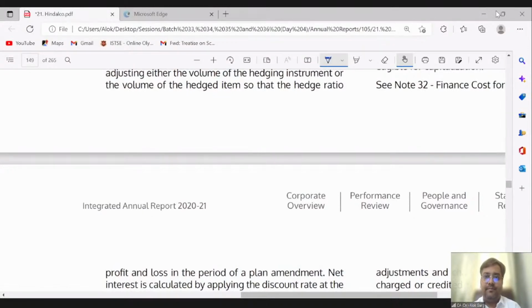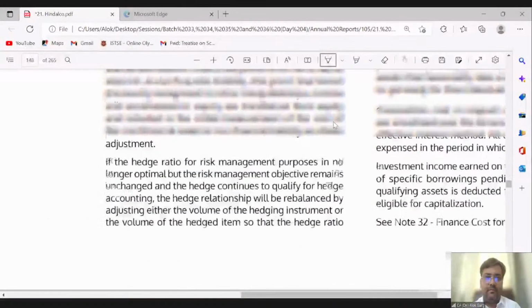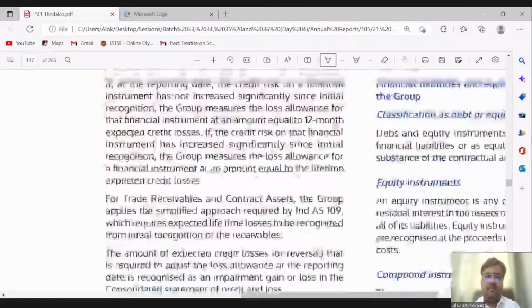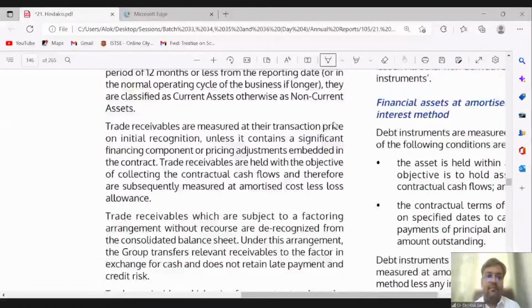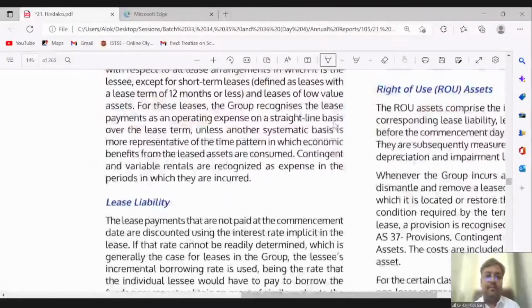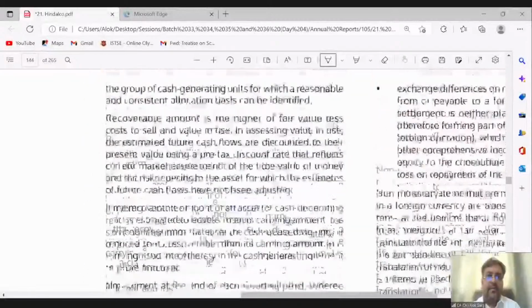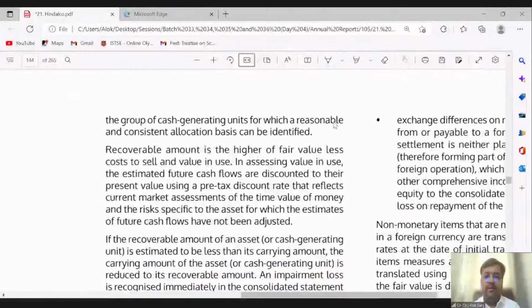Just wait for a minute. Accounting policy on revenue.